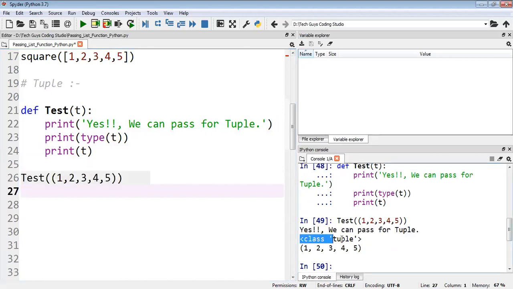Now you can see the type of this tuple, and it's this bracket. Why am I taking the type? To show you the differentiation. Can we pass tuple or not? Like this, I'm showing the differentiation. That's why I'm taking this. Now I'll do one thing.